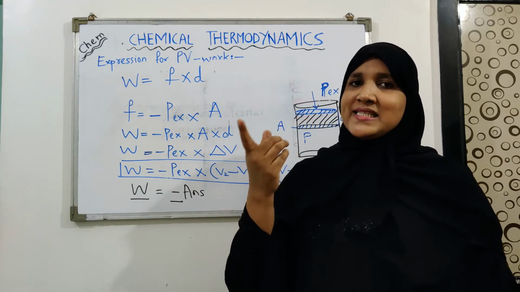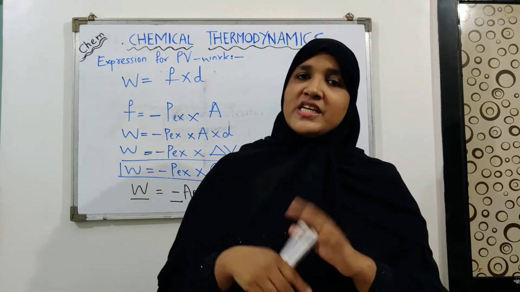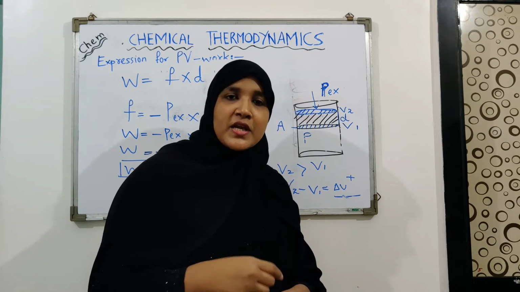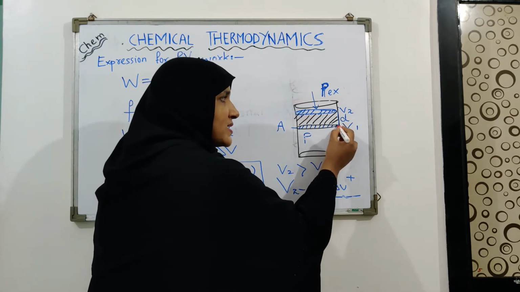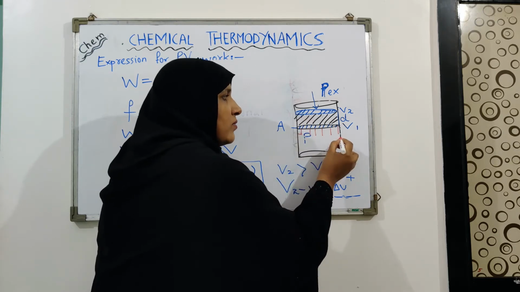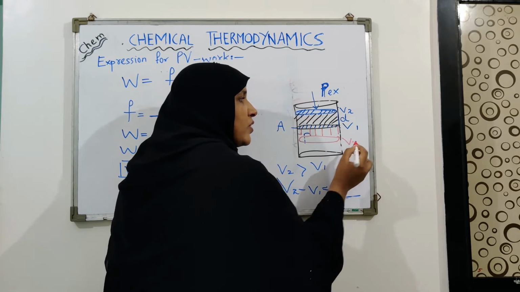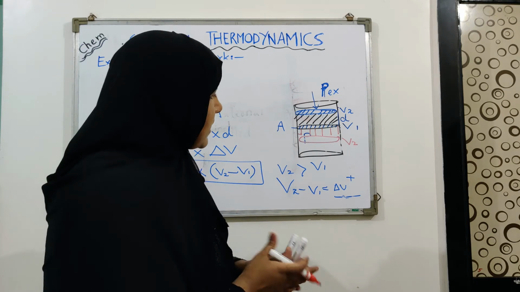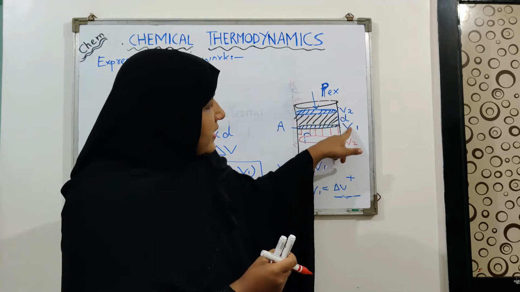Now let's see if we had work of compression instead of expansion. So when compression happens, what happens? The piston is going to move down. There will be a decrease in volume. The piston will move down and you will have V2 whose value will be less than your V1. Now the piston is moving down. V2 is less than V1.